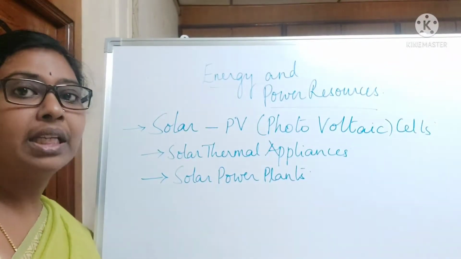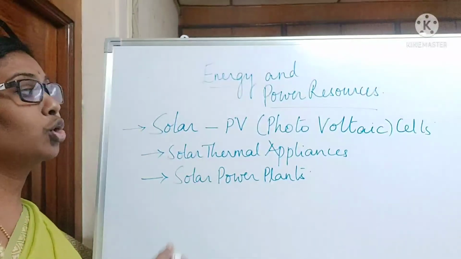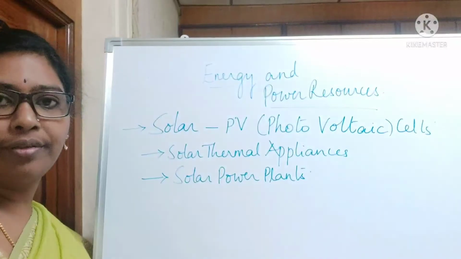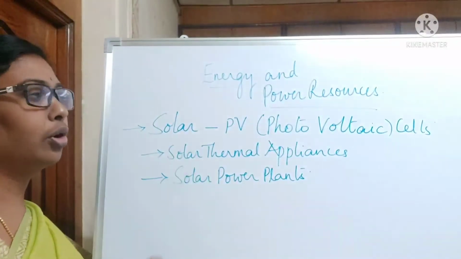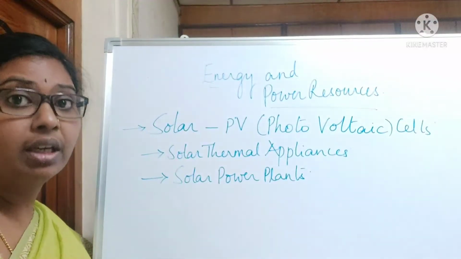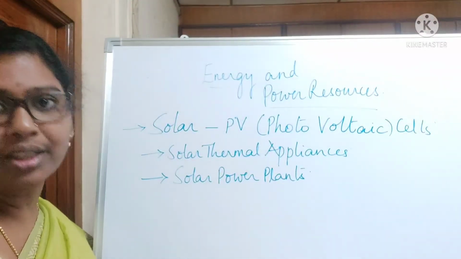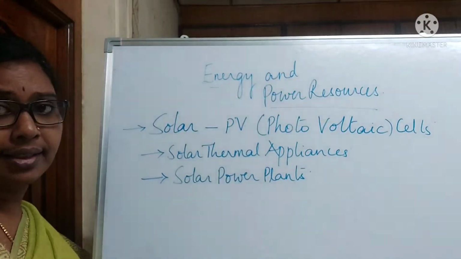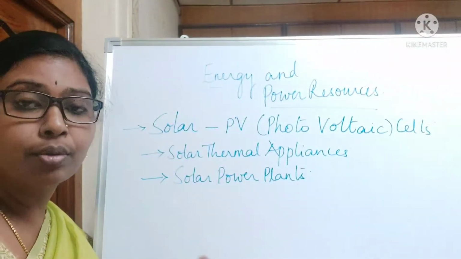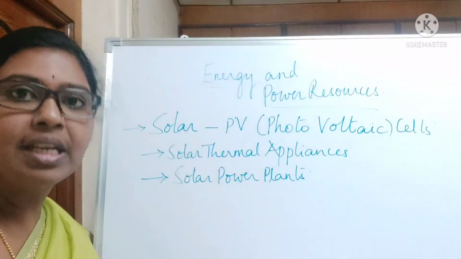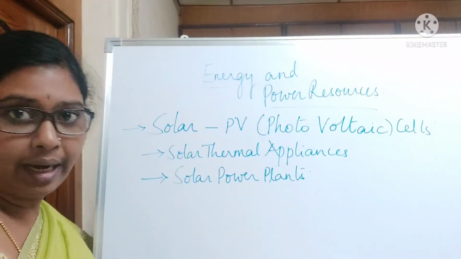We have 3 methods of harnessing this solar energy. One is photovoltaic cells. The panels what we are going to see, that is photovoltaic cells. In solar energy, normally the light energy is converted into electrical energy. So in solar photovoltaic cells, the light energy which is received from the sun is converted into electrical energy with the help of the silicon plates, right?